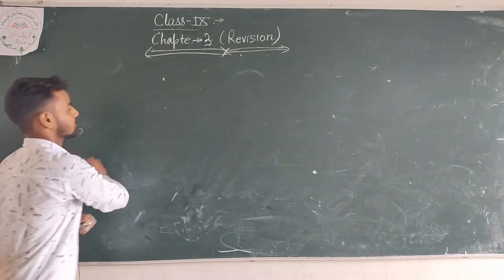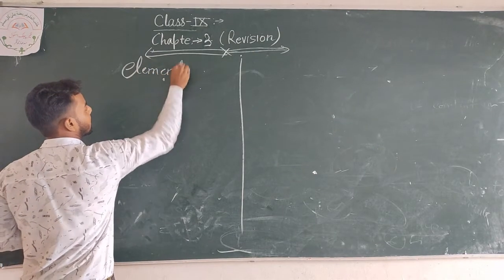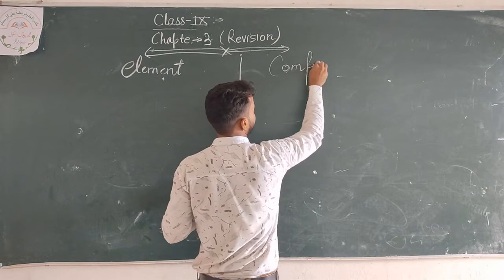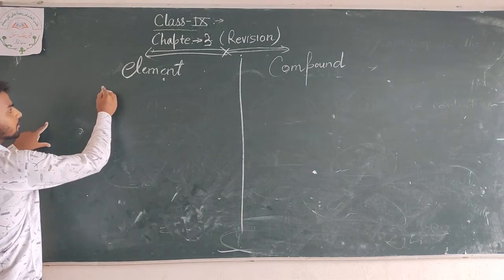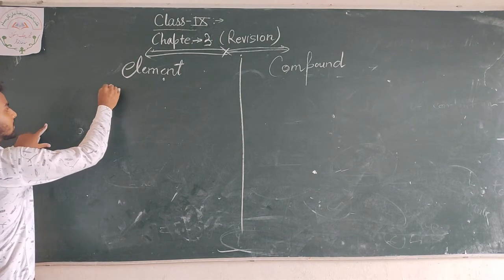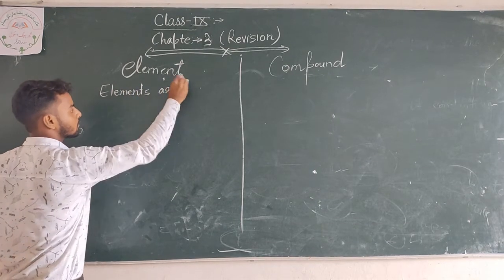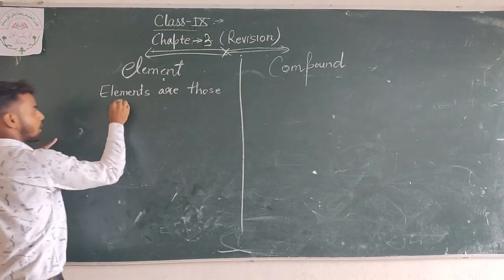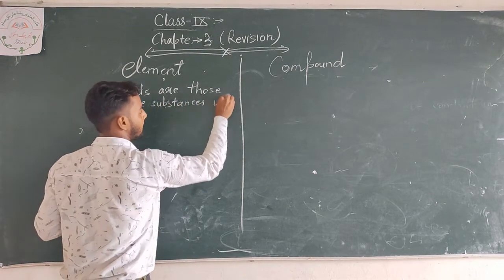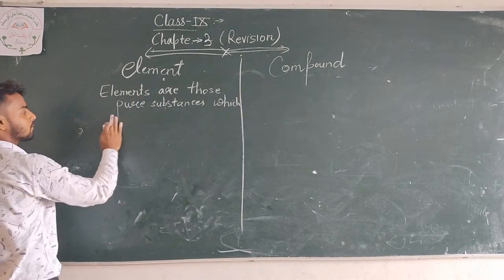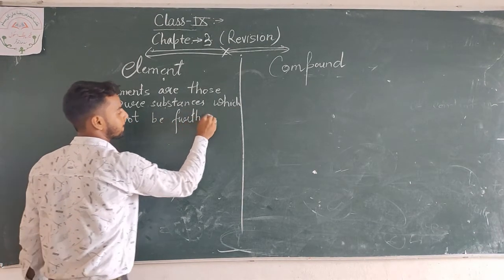Now we are going to move on to the last topic, which is element and compound. What is an element and what is a compound? Elements are those pure substances which cannot be further simplified.